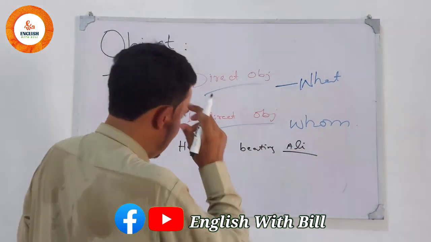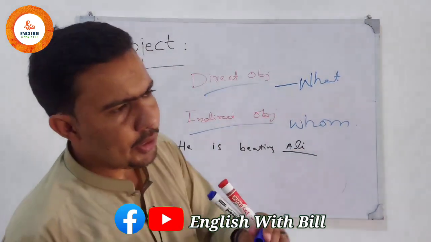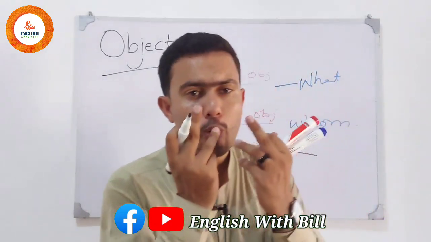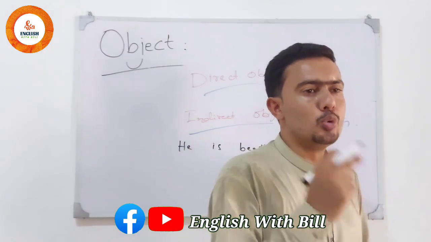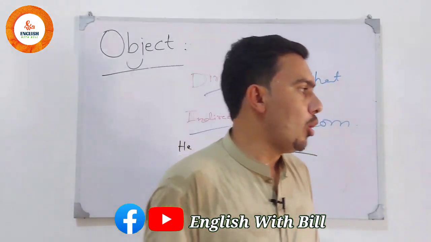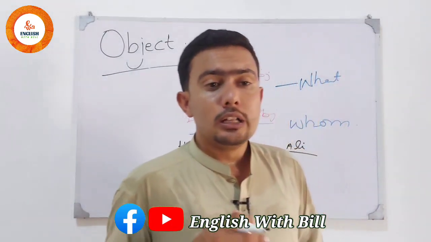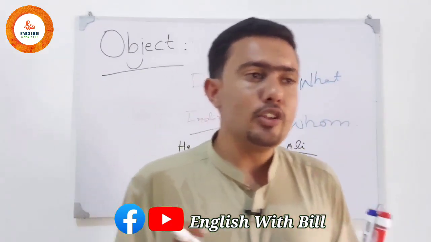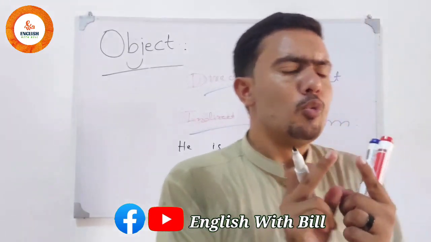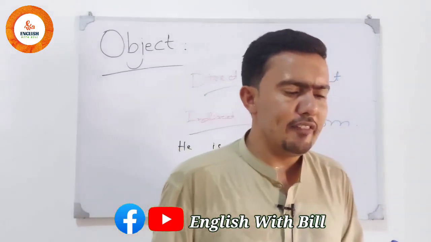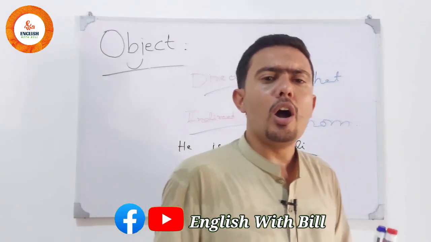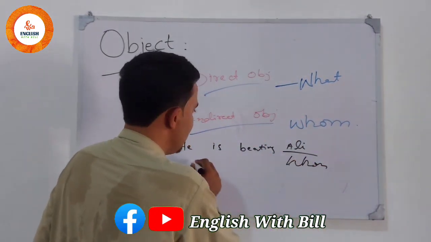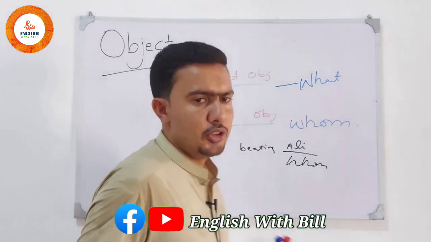So Ali, see, the concept of direct and indirect object will come only when we have two objects in the sentence. How many? Two or more. If we have two objects, then there must be the concept of direct and indirect object. If there is only one object in the sentence, whatever it be, whatever it gives us the answer of whom or what, like it is giving us the answer of whom. He is beating whom?